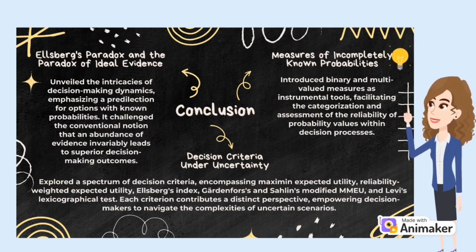2. Measures of incompletely known probabilities introduced binary and multi-valued measures as instrumental tools, facilitating the categorization and assessment of the reliability of probability values within decision processes. 3. Decision criteria under uncertainty explored a spectrum of decision criteria, encompassing maximum expected utility, reliability weighted expected utility, Ellsberg's index, Gardenfors and Sahlin's modified MMEU, and Levi's lexicographical test. Each criterion contributes a distinct perspective, empowering decision makers to navigate the complexities of uncertain scenarios.